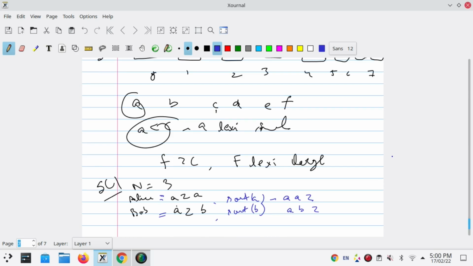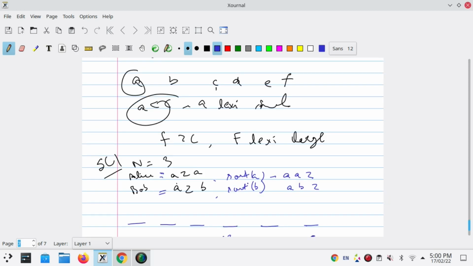It means that Bob wants the largest element at the first position. So we will reverse sort B, which will give us Z, B and A.